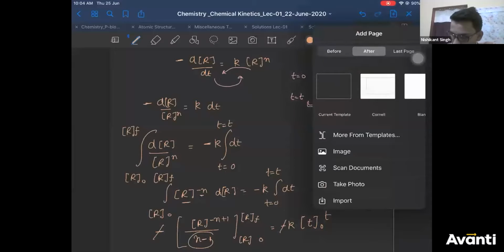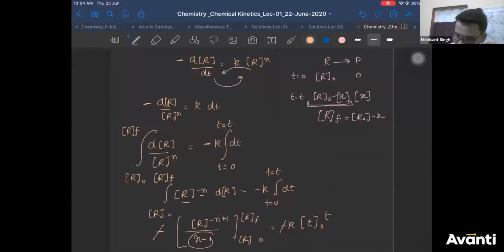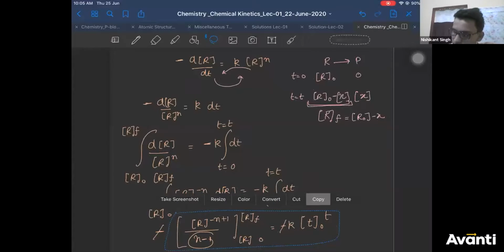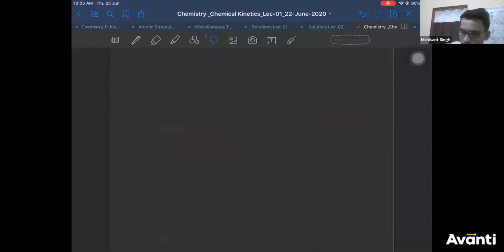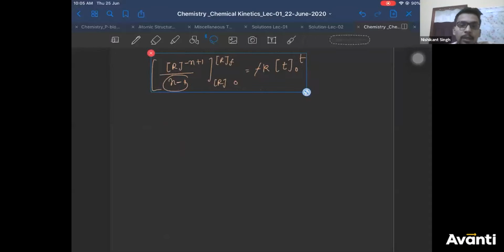So let me copy this expression. You have got this expression. So when you take this expression and get it over here, you got this, correct? Now there was a minus outside which has been cancelled.